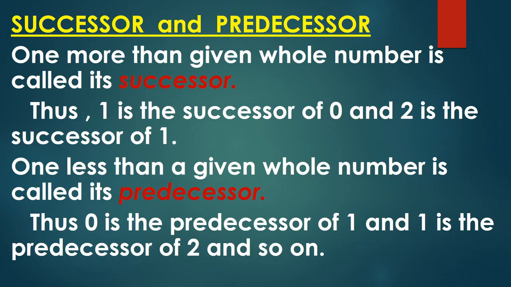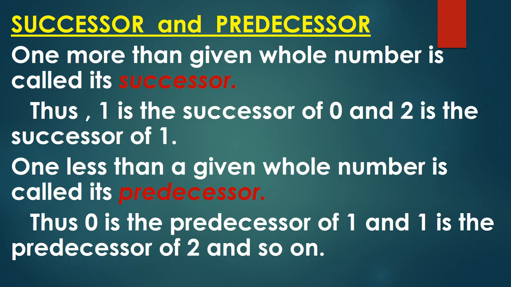Now our next topic is successor and predecessor. You have heard these names from, I think, 3rd class. What do you mean by successor? One more than the given whole number is called its successor. Whatever whole number we have, if we add 1 to it, we will get the successor of that whole number. Or simply we can say, to find the successor of any number, we will add 1 to it.